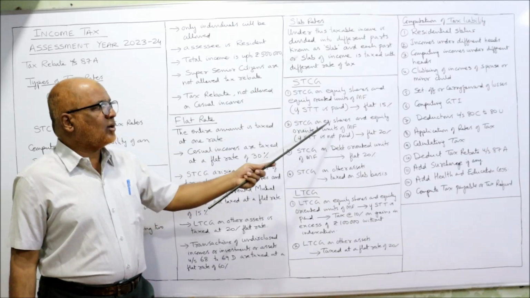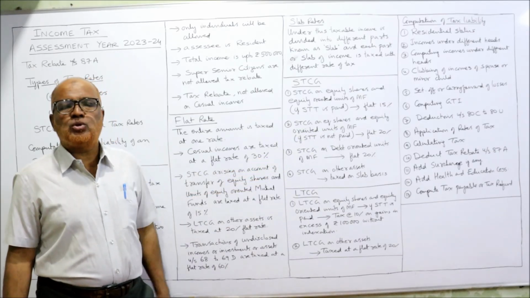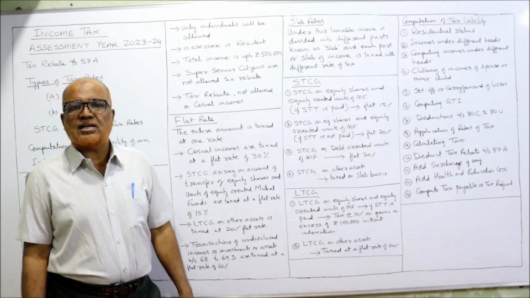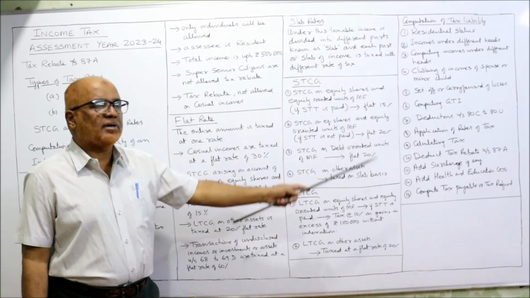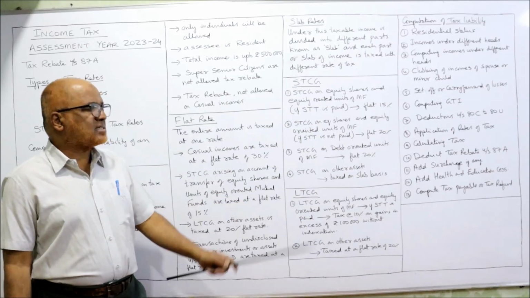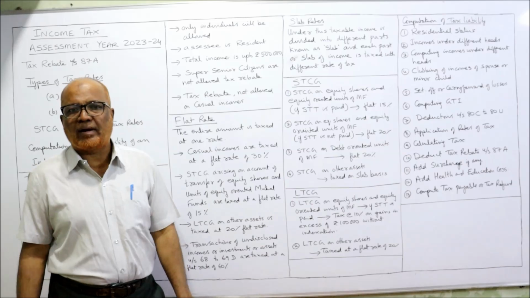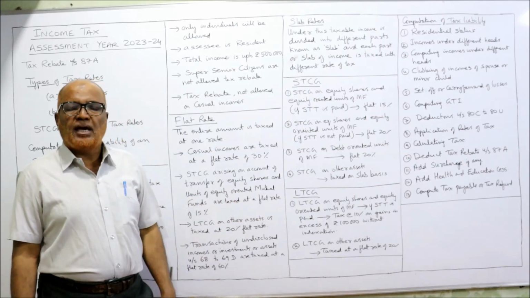Then STCG on equity shares and equity-oriented mutual funds, if STT, security transaction tax, is not paid, then 20% is the rate of tax. Similarly, short-term capital gain on debt-oriented units of mutual fund, flat rate 20%.